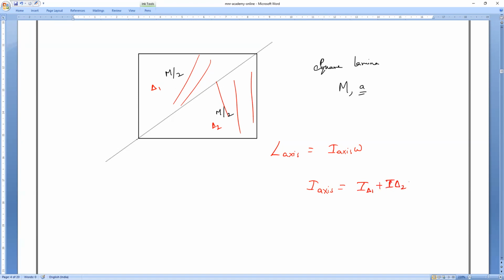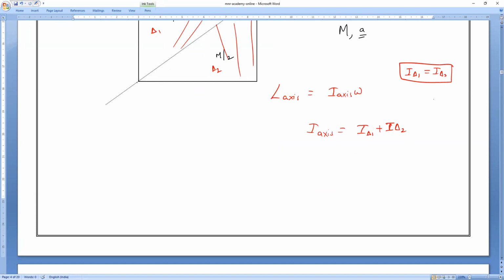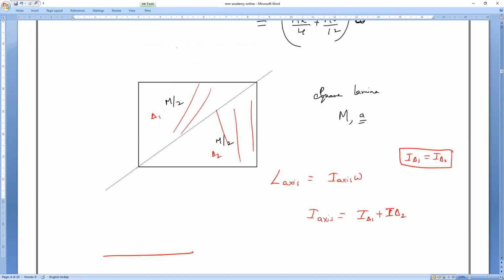Am I right, everybody? We all know they are equilateral triangles? The moment of inertia of triangle 1 is equal to the moment of inertia of triangle 2. Speak loudly, guys. We all studied this already. If I cut this and take this triangle, we know the axis of rotation is passing through the base. So I'm just rotating it. The axis of rotation is passing through the base. So the height of the triangle, H, we have already calculated.